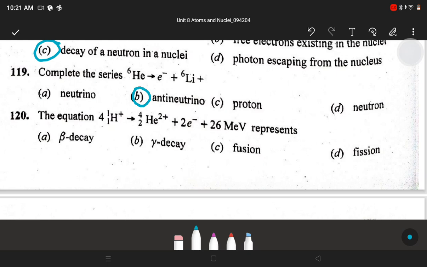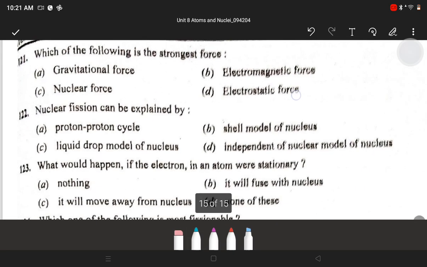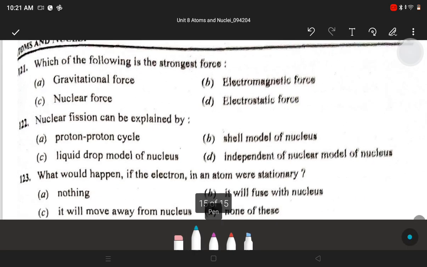Next, the equation 4 1H1 plus gives 2He4 plus 2 positron plus 26 MeV represents? Answer is C, fusion. Next, which of the following is the strongest force? Answer is C, nuclear force.